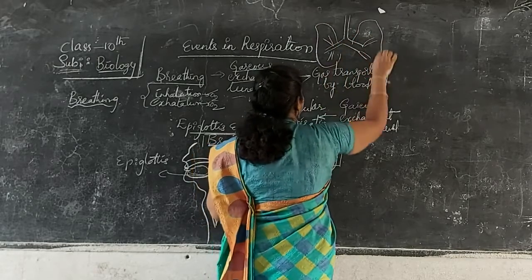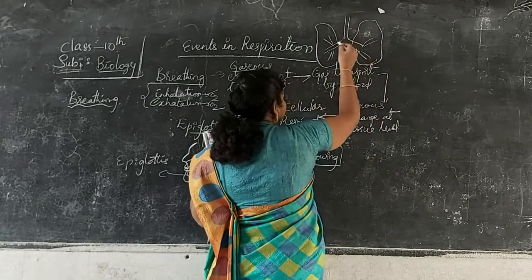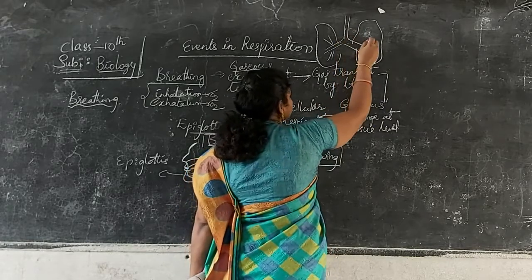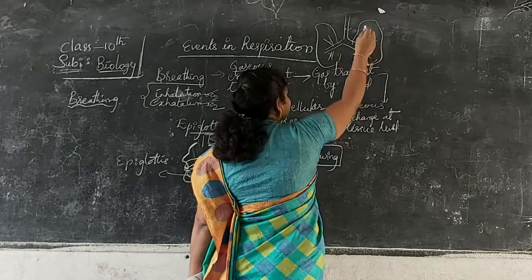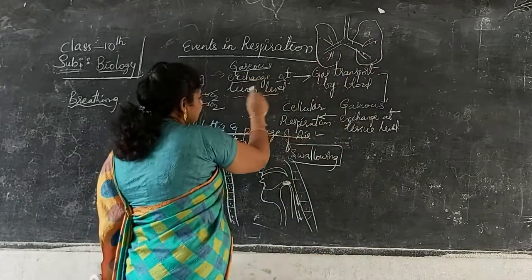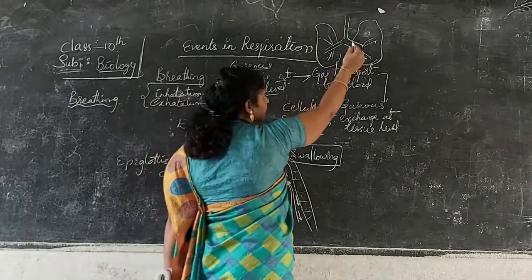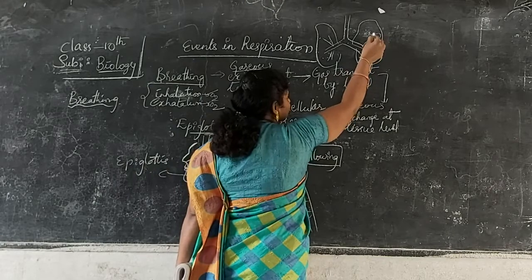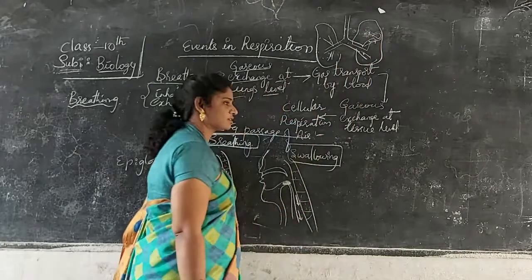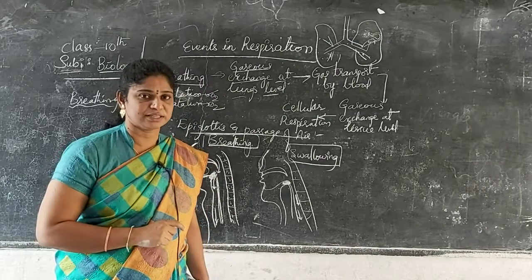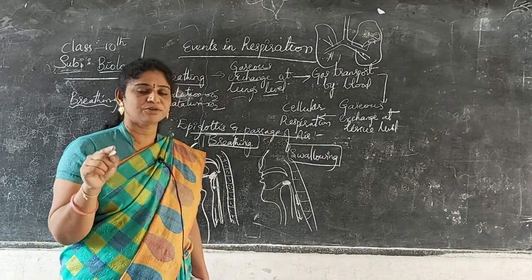This is the structure: trachea, bronchi, and these are the bronchioles. This is the lungs, meaning gaseous exchange at lung level. Whatever gas passes into the bronchiole goes later into the alveoli, the air sac-like structures. In that, the gaseous exchange takes place.